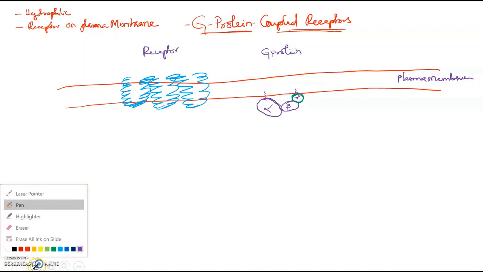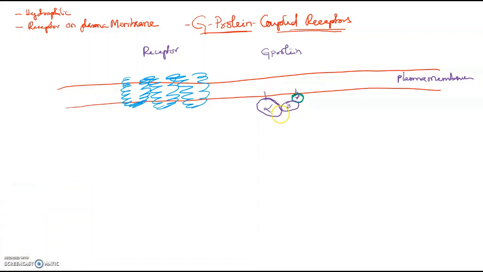We are calling this G protein because the alpha subunit is attached with GDP. These GDP binding proteins, they are called G proteins. The receptors which are linked with this protein, they are called G protein coupled receptors. Okay, so that is the basic.